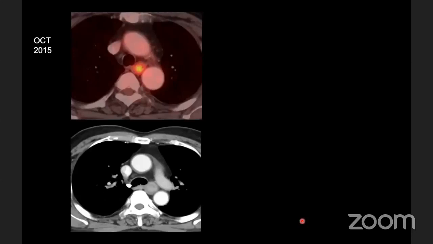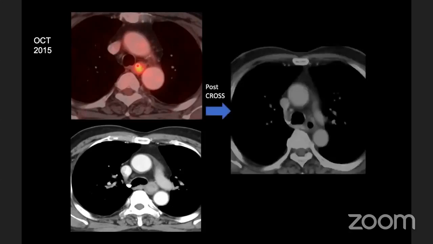This is one case I want to show. There is a growth in the middle thoracic esophagus. An FDG-avid lesion is seen in the middle thoracic esophagus. Post CROSS, there was complete response and no lesion was seen in the follow-up CT. The patient was taken up for surgery in 2015, and the patient is still surviving. The point I want to highlight is that if there is good response post NACTRT, they generally do well. Multiple papers suggest this, that if post NACTRT there is good response, they generally have a very good prognosis.